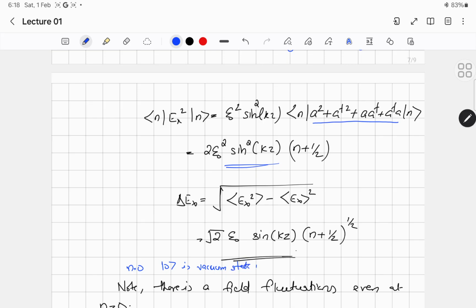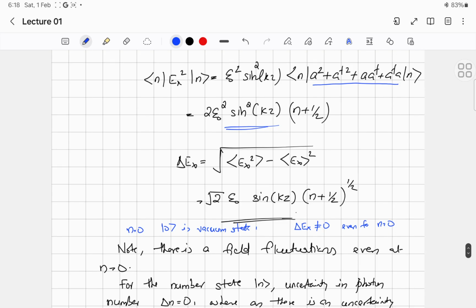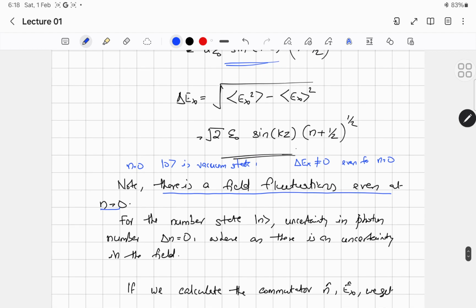So you can see that this uncertainty in the electric field is non-zero even for n equal to 0. So even in the vacuum there is an uncertainty in electric field, and such uncertainty or such fluctuation of electric field is called the vacuum fluctuation. So there is a field fluctuation even at n equal to 0. And this kind of fluctuation is called the vacuum fluctuations. Okay,